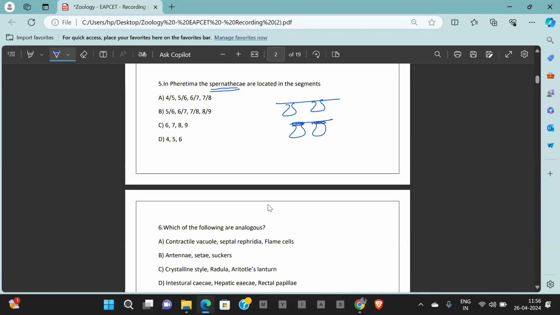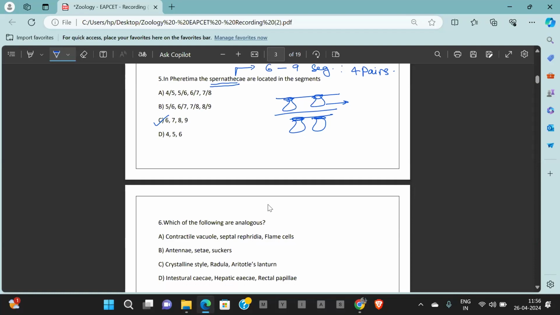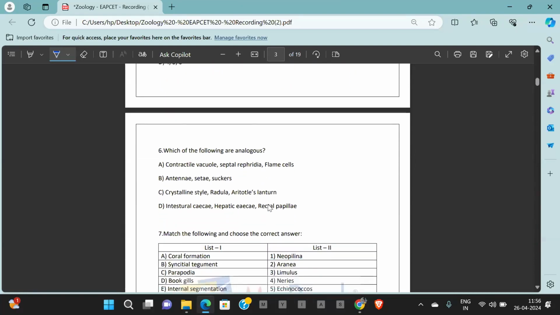The apertures are lying at the septum, but the sac is lying in the segment. Spermathecae lie from the 6th to 9th segment of the earthworm, Pheretima. So the answer is 6, 7, 8, 9. Four pairs of spermathecae lie from the 6th segment to the 9th segment. That is about spermathecae. Going ahead, the next question.